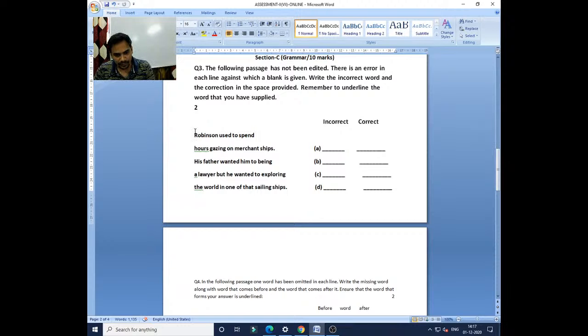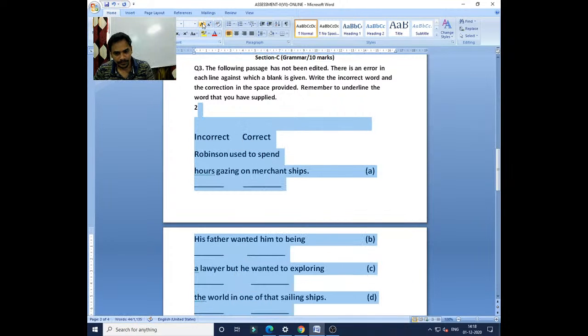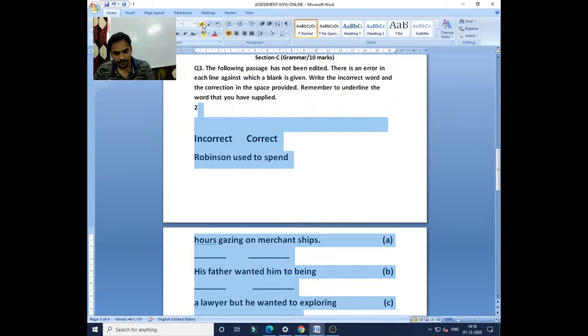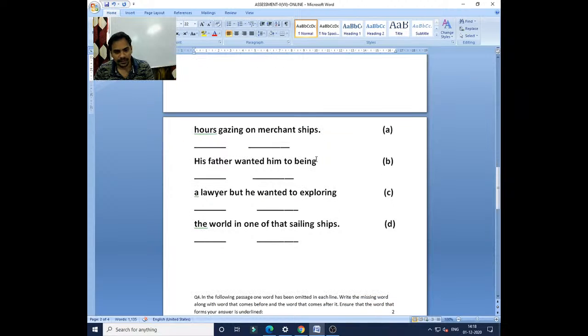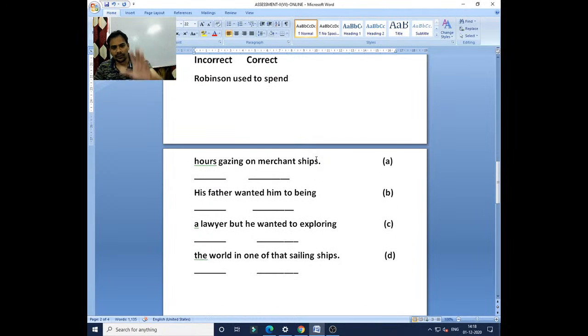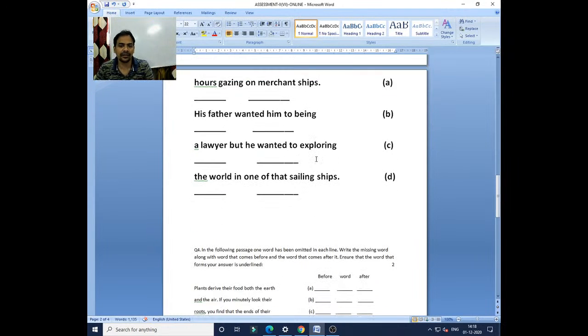Okay, you want a little more zoom. Okay. Robinson used to spend: there is no error in the first line, there is no column given in it. You can see the second one, column number A, hours gazing on merchant ships. Yes, you can see it.